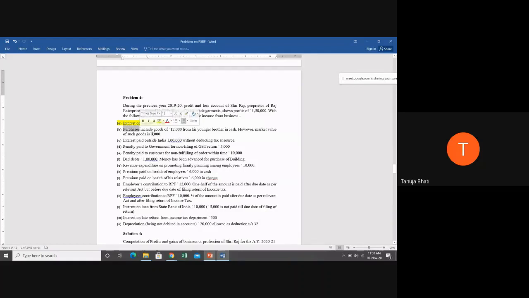You cannot deny that fact. But in the market, the value is 9,000. From his brother, he is purchasing at 12,000. So what amount will be allowable as per you all? 9,000 is allowable and 3,000 is disallowable.